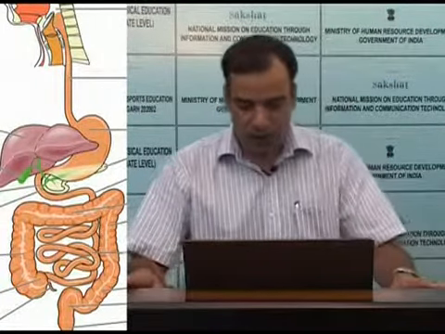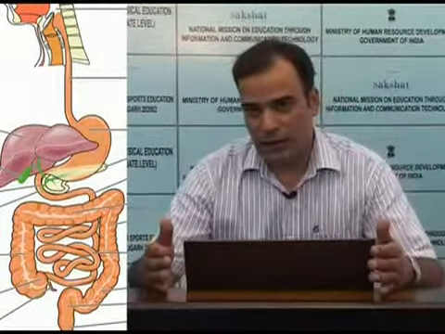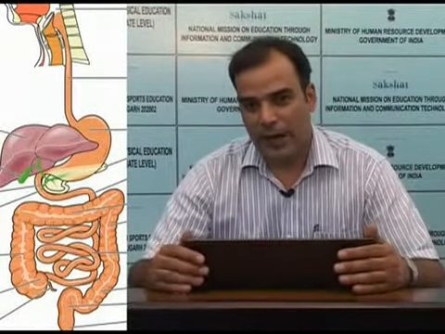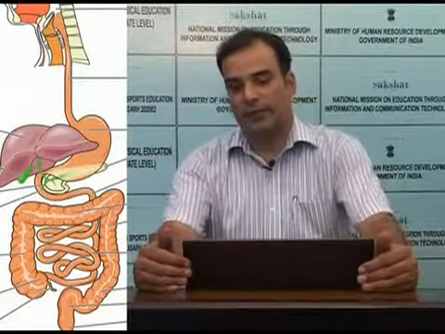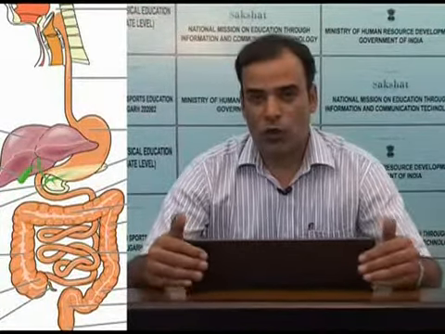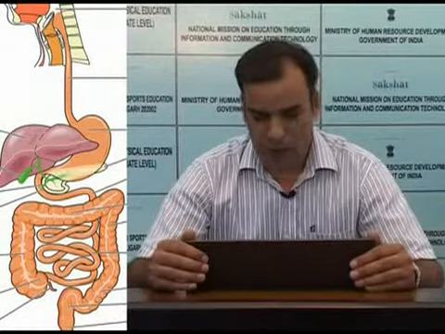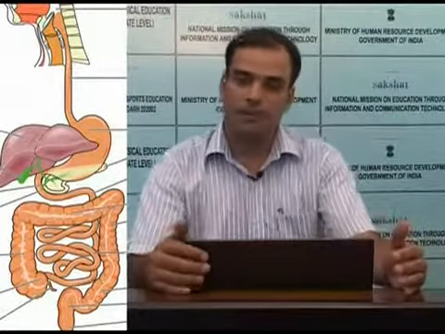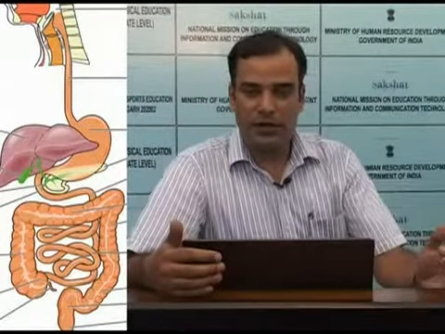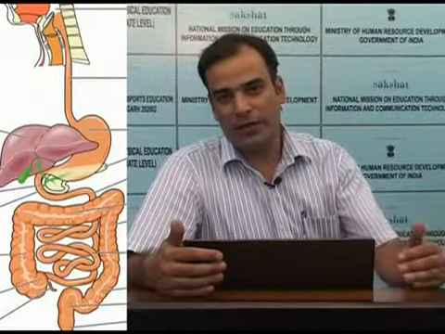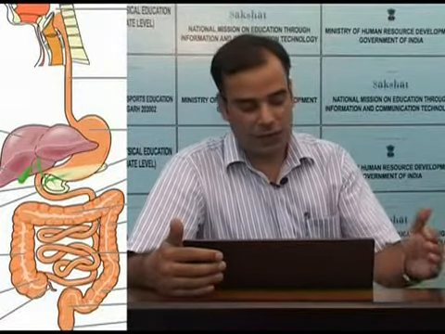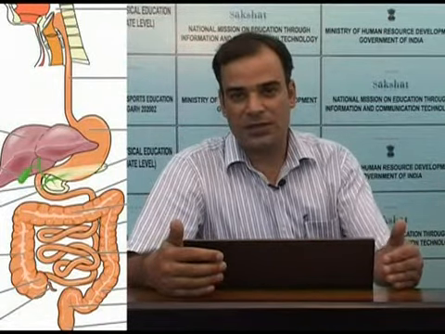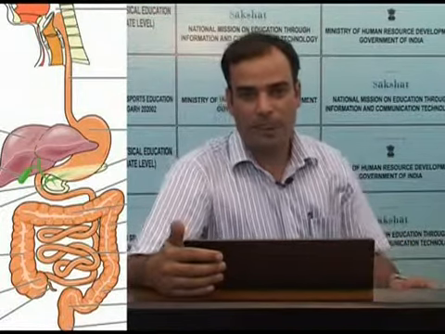Now GIT is special regarding nervous control, in the sense that apart from the nervous supply that comes from the outside, it has its own nervous system called the enteric nervous system. As I mentioned earlier, the two plexuses, nervous plexuses, that are located in between the different layers of GIT, actually constitute this enteric nervous system, or the personal nervous system of the gastrointestinal tract.